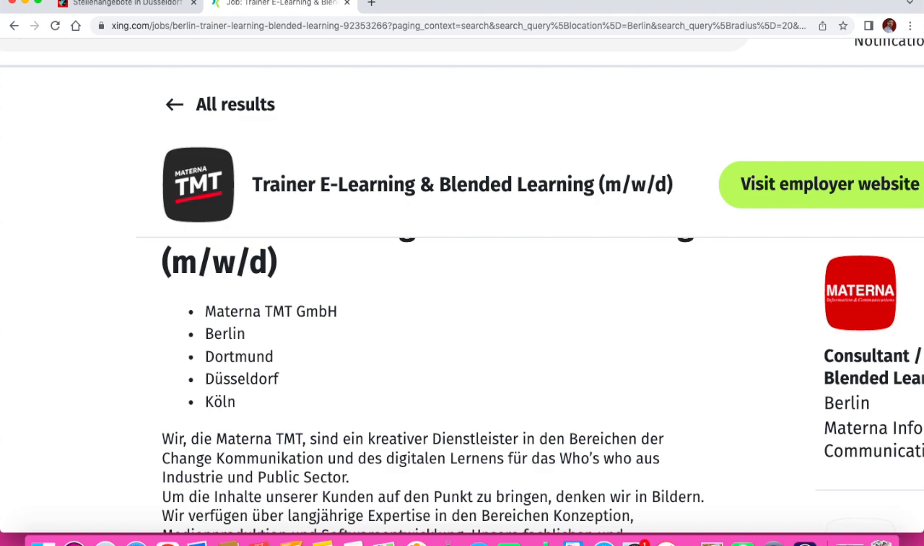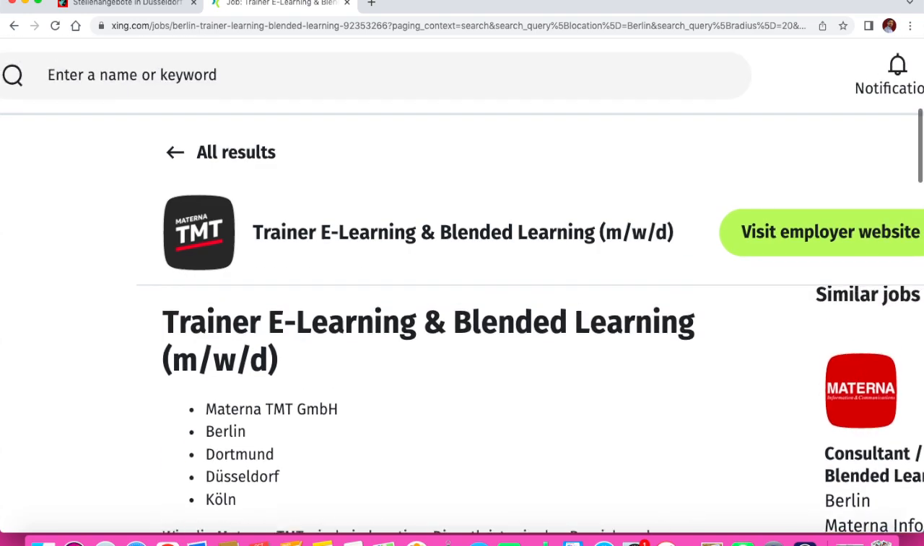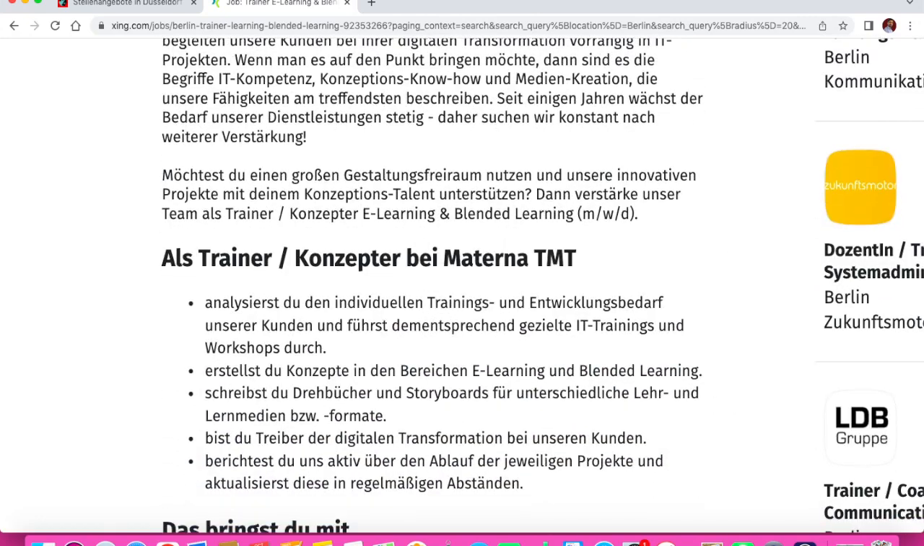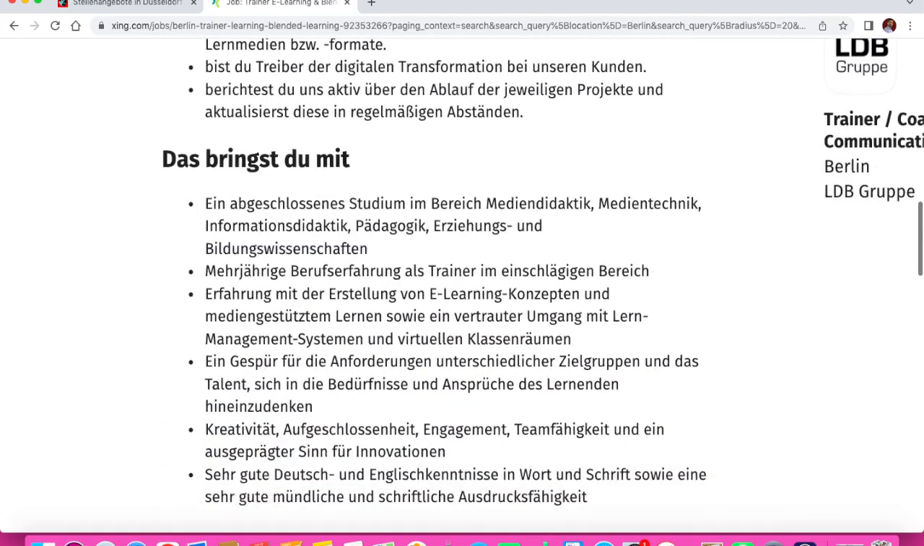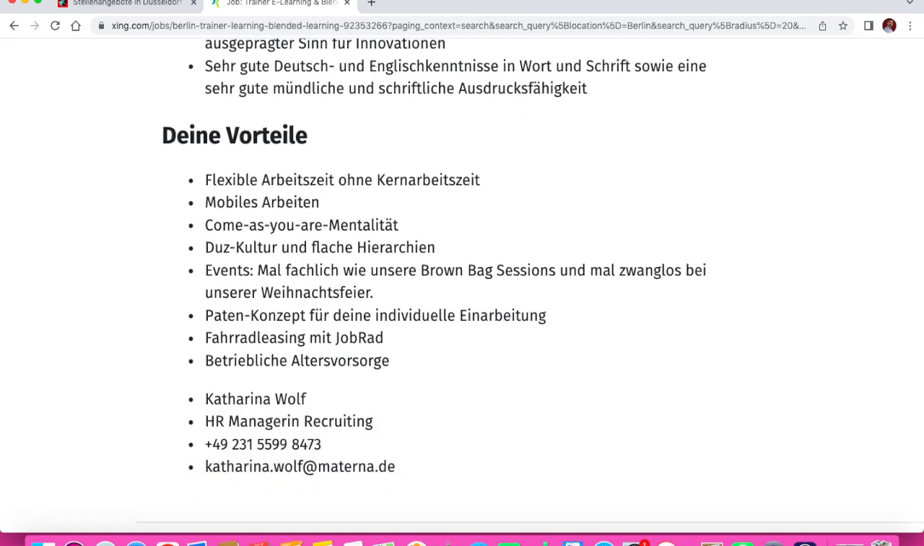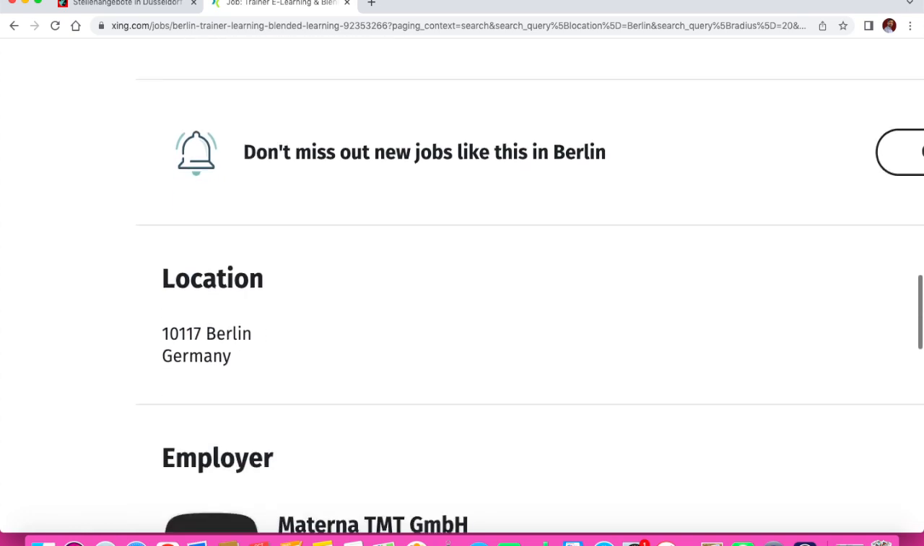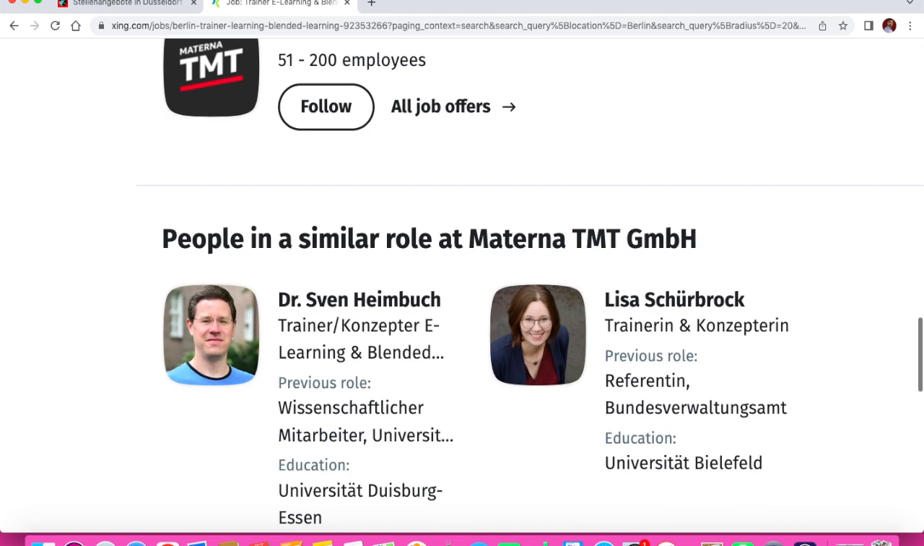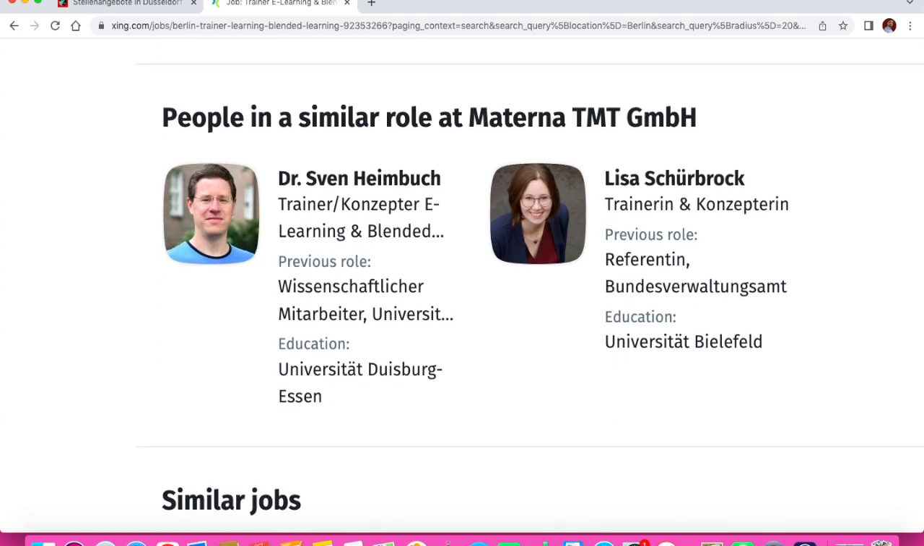Male, okay, man, woman, and Deutsche, blended learning. They are looking for a trainer. These are the responsibilities. Okay, these are the requirements. These are the advantages if we become part of their organization. And location. This is the detail, and we can follow. We can contact them. So like this it works.